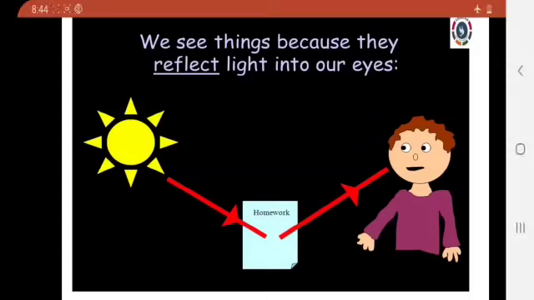What is reflection? Let's see what is reflection. Reflection is nothing but the light rays from the light source. Here the light source is the sun. The light rays, this ray. Look at this picture. The light rays from the light source fall on the object, and they bounce back to the medium. That phenomenon is called reflection.